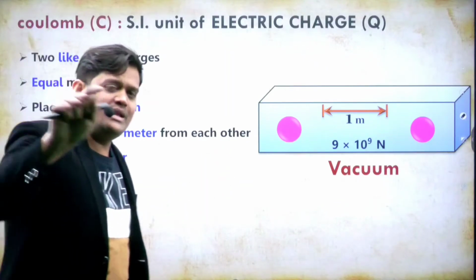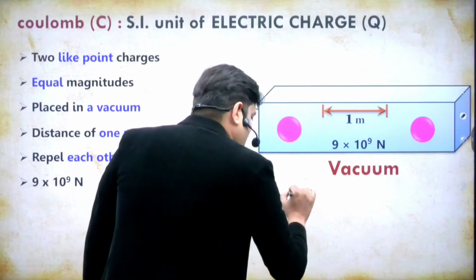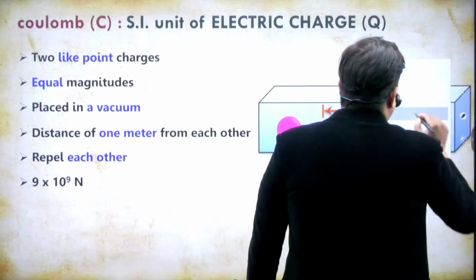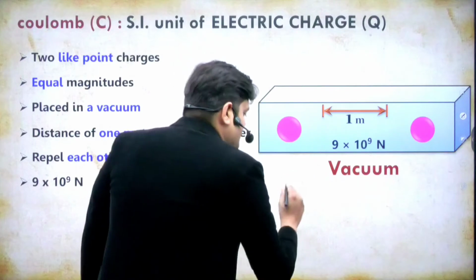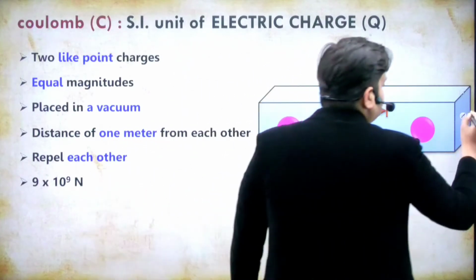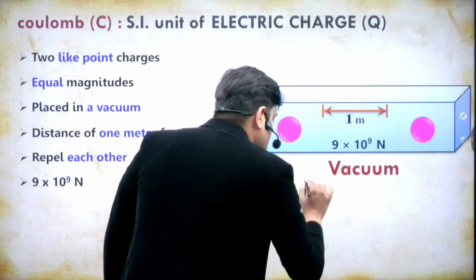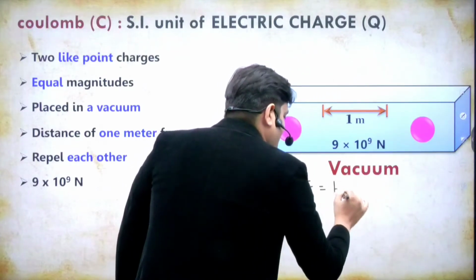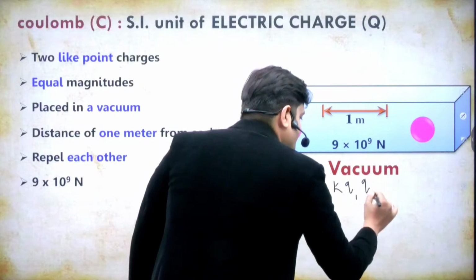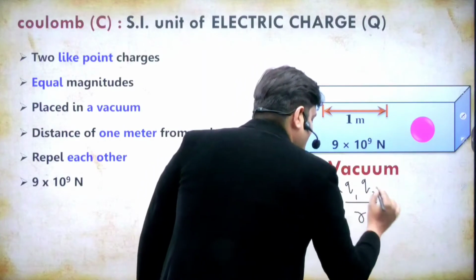Right? In the 12th class, you studied that the force between two charges is F equals K Q1 Q2 upon R square. Right?